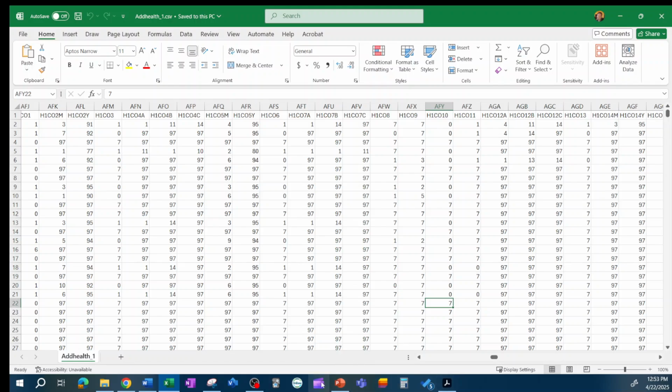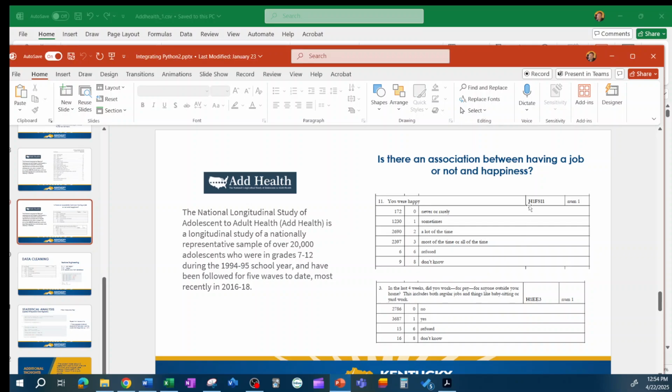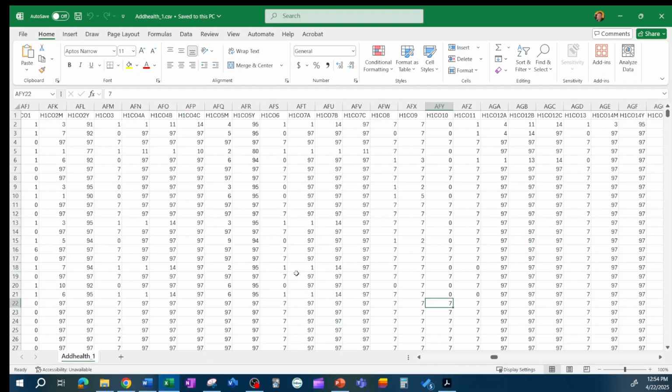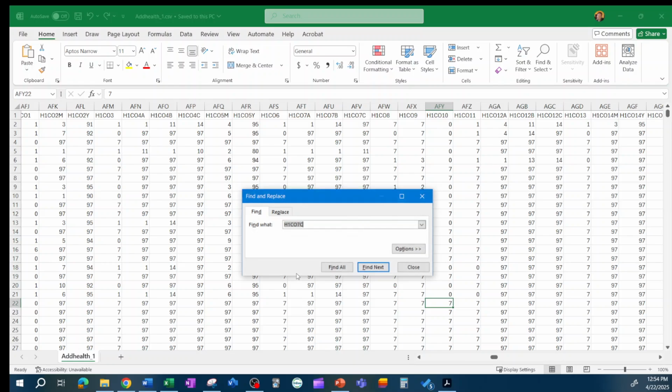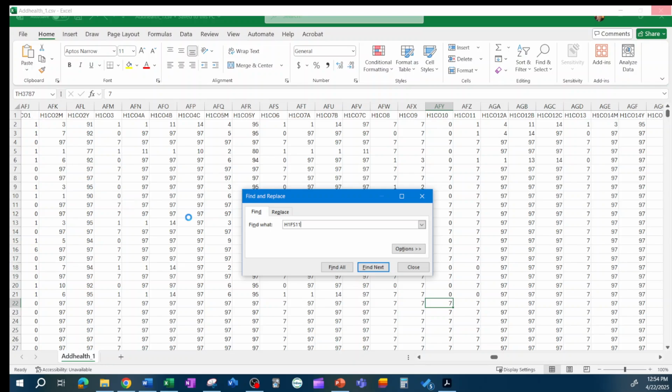So let's do that. For here, this is H1FS11. If you do Control F, H1FS11. All right, so I want to find that. You can see it's looking for that right now.